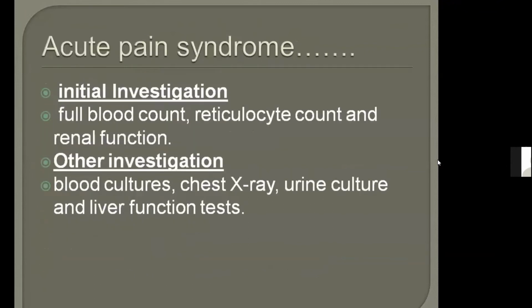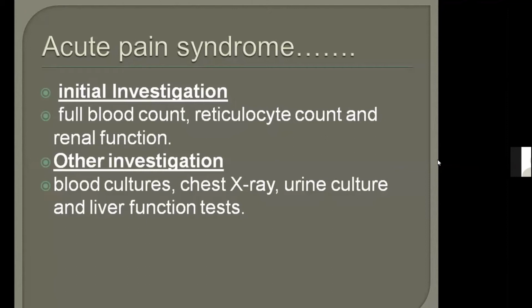So what initial investigations will you go for in acute painful crisis? Full blood count, reticulocyte count, and renal function. These three investigations you will do in all patients suspected of having painful crisis. The other tests are according to the situation.